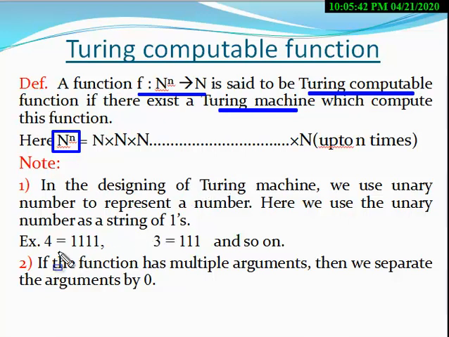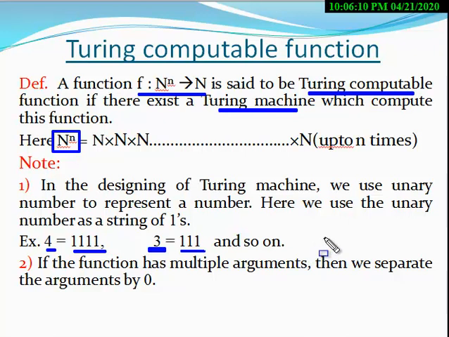That is, if the input number is 4, then it will be represented by four ones. So all the numbers are represented in unary form, that is, in the form of ones. If the natural number is 4, the input will be four ones. If the natural number 3 is input, then you have to pass triple 1, and so on.